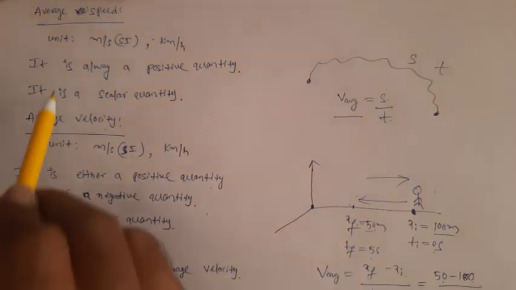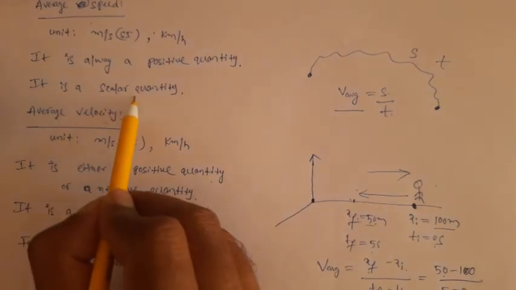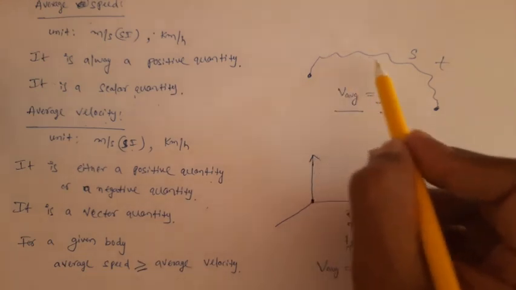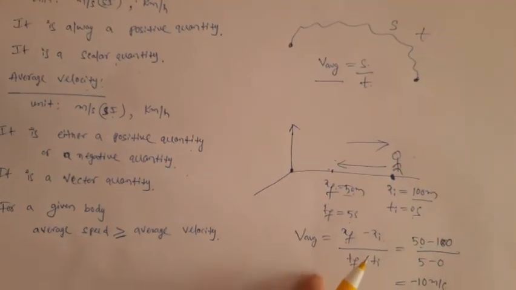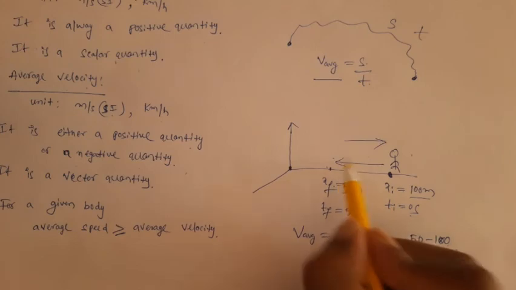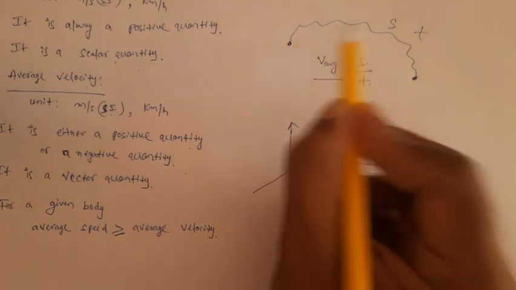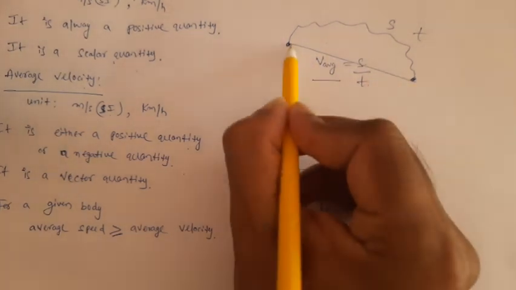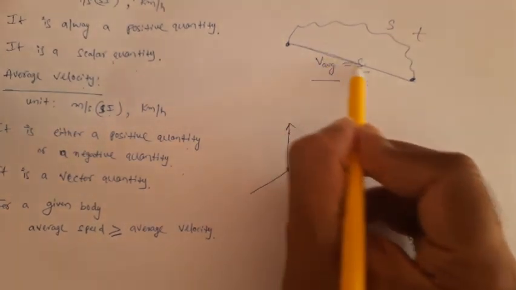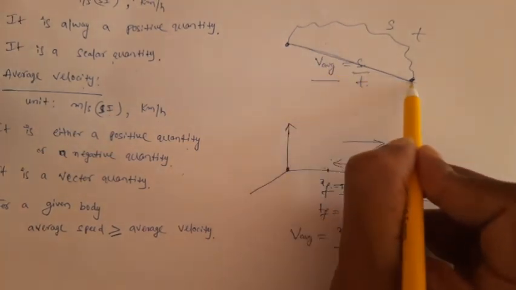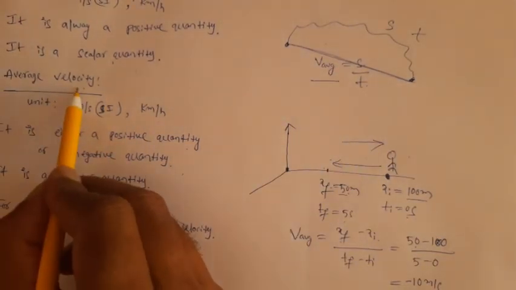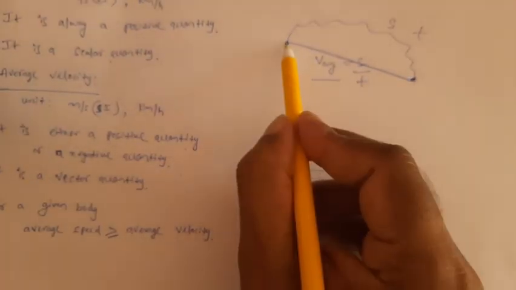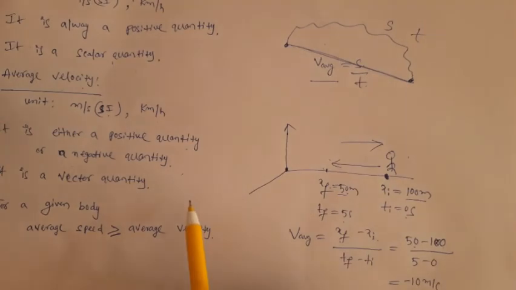And average speed is a scalar quantity. Why are we calling it a scalar quantity? Because it doesn't have a particular direction. Do we have a particular direction here? No. But when it comes to displacement, we have a particular direction. Of course, in this case also we can measure displacement. How? From initial position to final position, draw a straight line. This is the displacement of the person. We have a particular direction, so displacement is a vector quantity. And how are we defining average velocity? Displacement divided by time taken. When displacement is a vector quantity, average velocity is also a vector quantity.